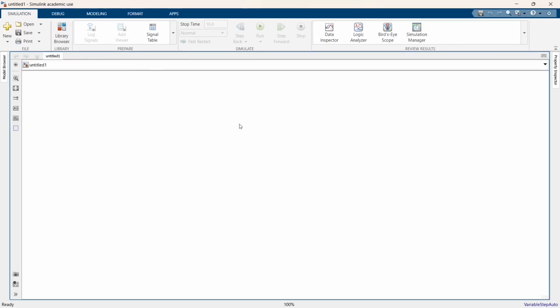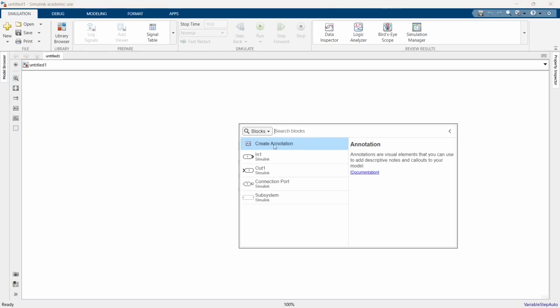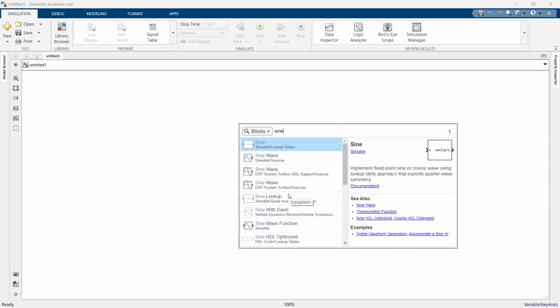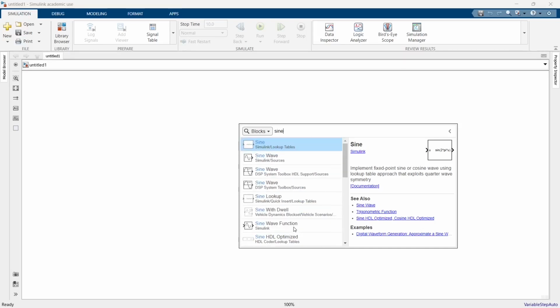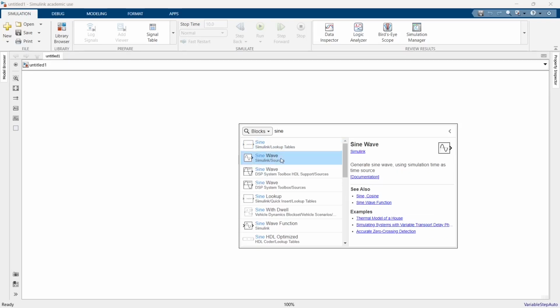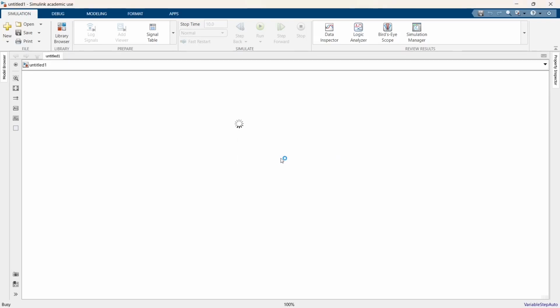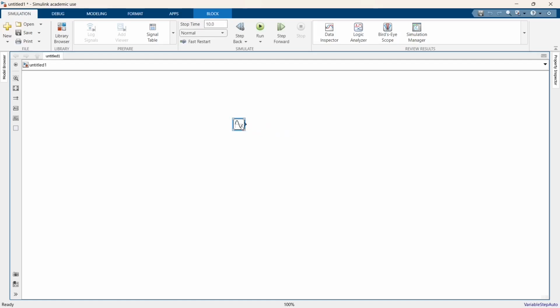You can just double tap on the screen and search the option here. You'll get the blocks present for that. For example, if I want a sine wave, I'll just search for sine wave. All the blocks having the name sine have appeared here. You can select it from here directly. I'll be using the second sine wave here. So this one, I'll just click on that. Double tap so that it gets added on the screen.